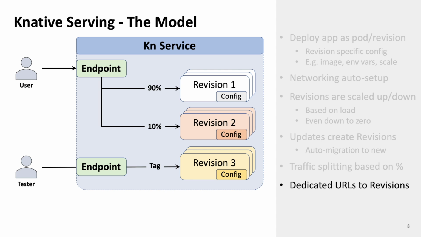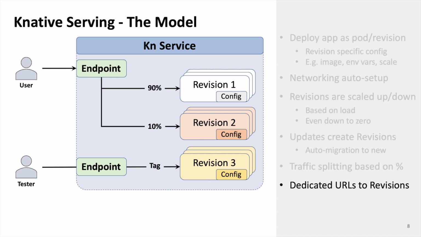Okay, finally what you can also do is set up a dedicated URL for a particular version of your service. Now, look at the top part of my picture, right? I have a single endpoint. Okay, anyway, the top little green endpoint box, that represents a single endpoint that's sort of in front of version 1 and version 2. You could think of that as the main entry point to your service, and Knative will manage that for you.